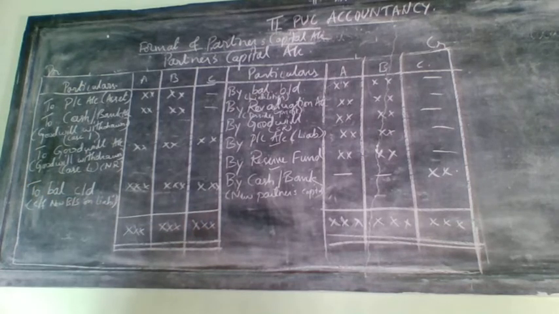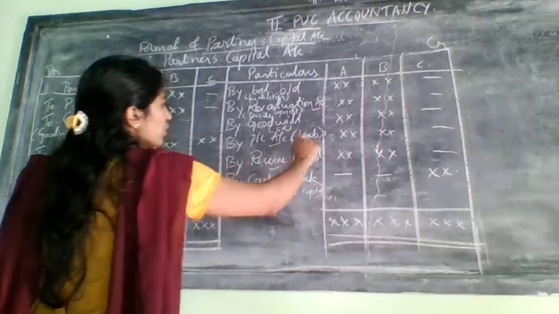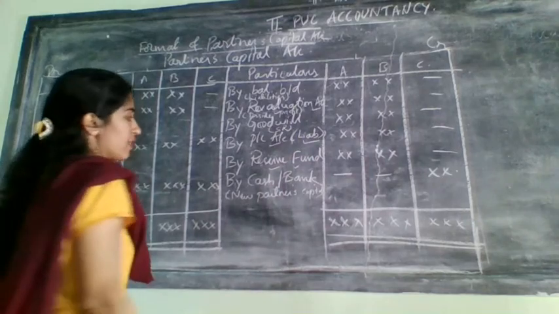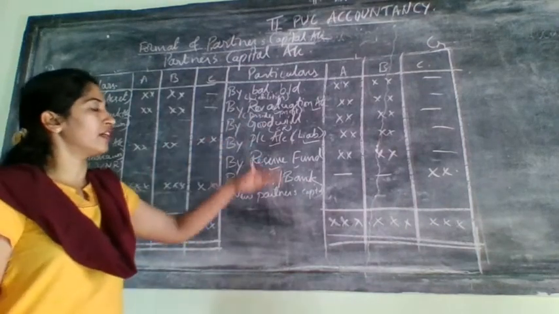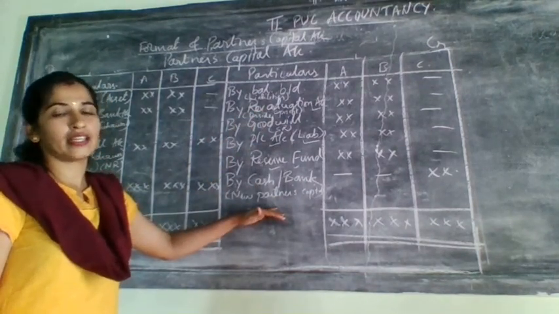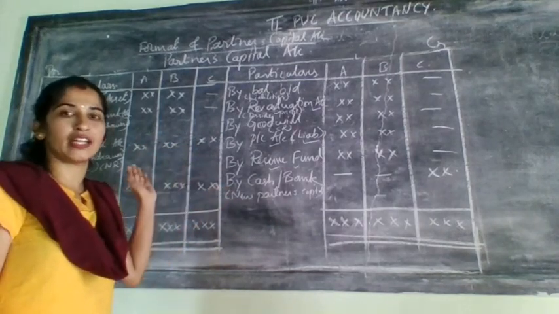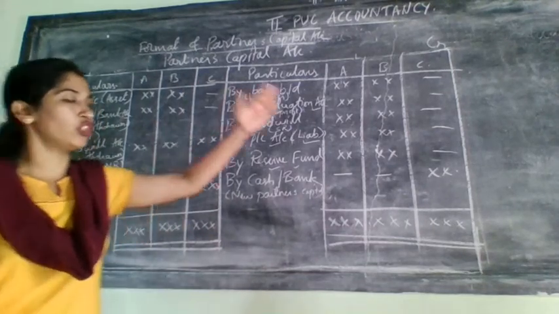So this is related to what? This is related to the partners capital account. I explained with the help of the format only. Actually there are 2 steps they have given at the time of admission. The main thing we need to do is regarding revaluation account, profit and loss and reserve fund. These 2 are undistributed profit and reserves, and the next one is the treatment of the new partner's capital. So all these three things we will do in the partners capital account along with other entries. But for the sake of the problem, they will not give other entries regarding drawings, interest on capital, etc. They will give you only this much at the time.